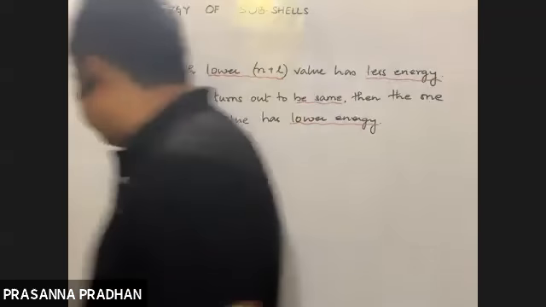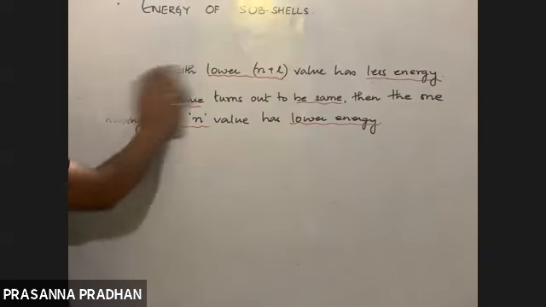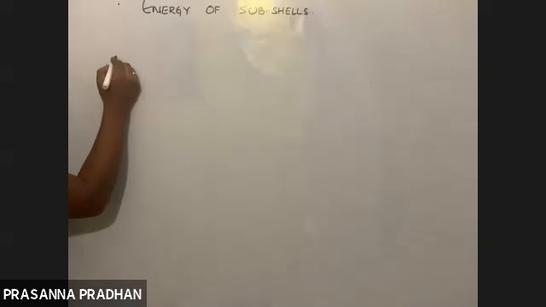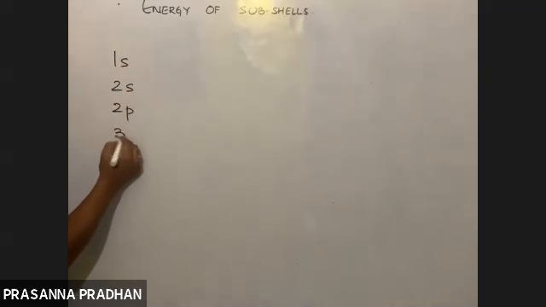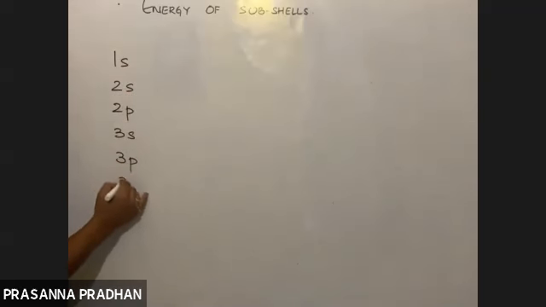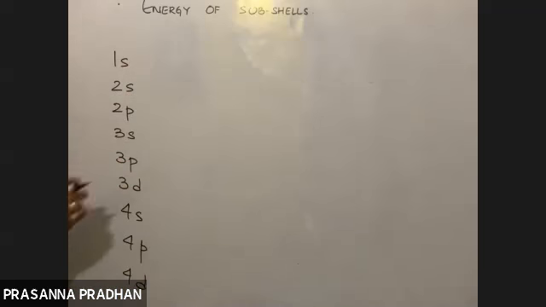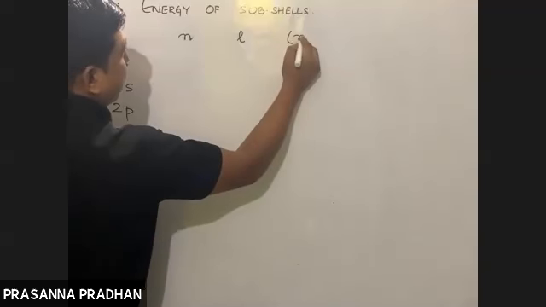So what does all of this mean? Okay, so I'll rub this. Now let us see some examples. What have we written? What does this mean? Now I'm going to list out the subshells out here: 1s, 2s, 2p, 3s, 3p, 3d, 4s, 4p, 4d, and so on. Now N, L, N plus L.